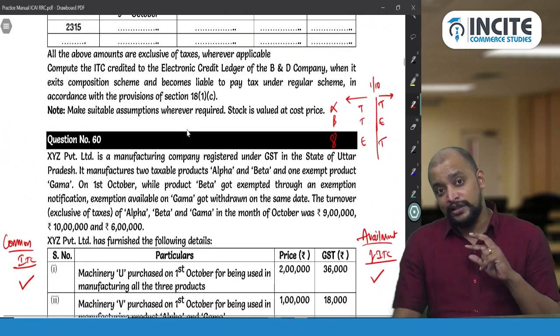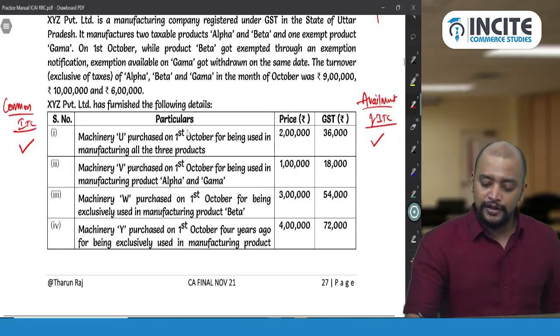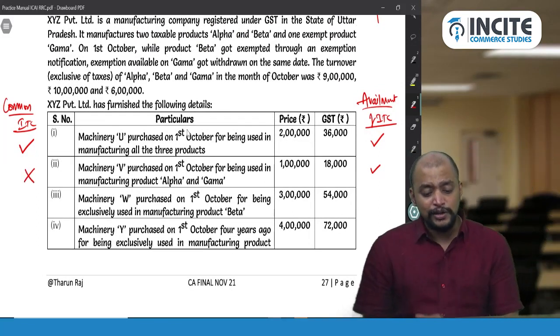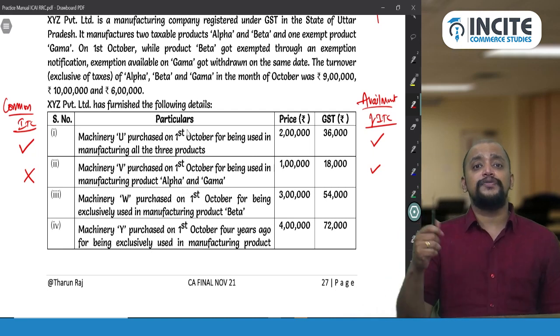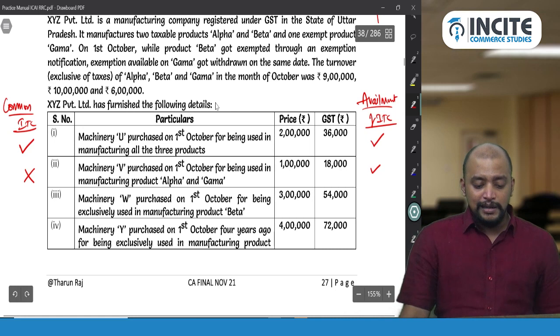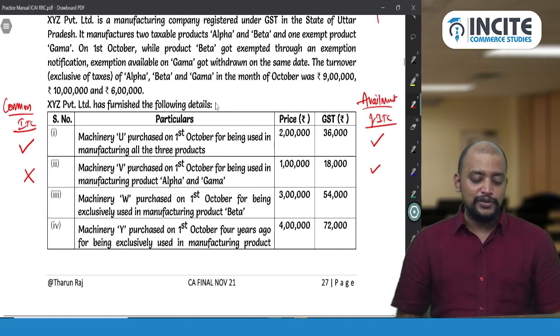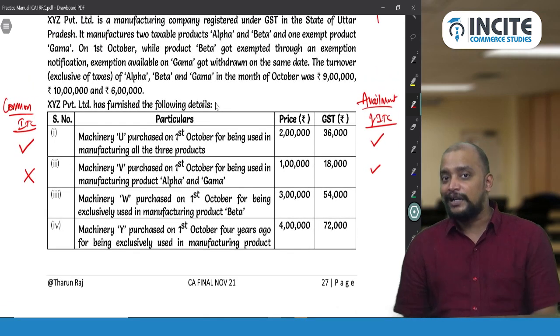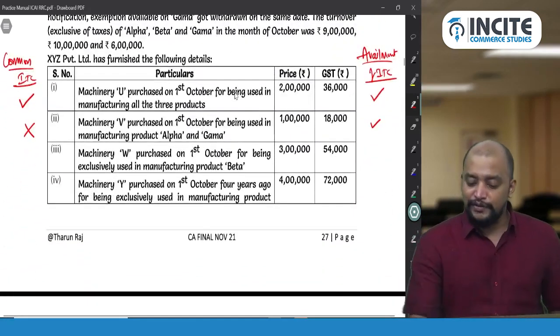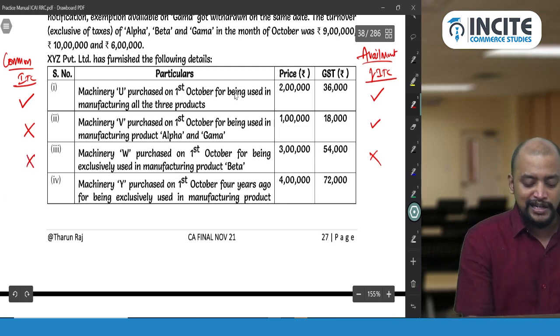Alpha and gamma are what this month? Taxable. So therefore I can take ITC. It is not common ITC, because it is not used for both taxable and exempted. Then next, machinery W purchased on 1st October for being used exclusively in manufacturing of product beta. Beta is now exempted. So we cannot take ITC with respect to it, and it is not a common credit either.